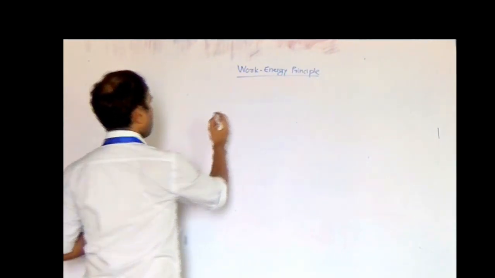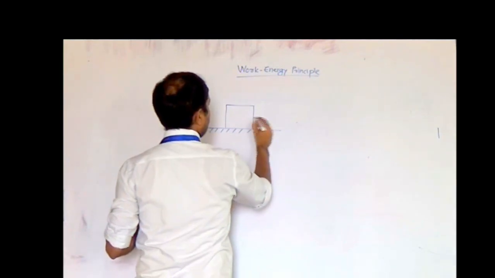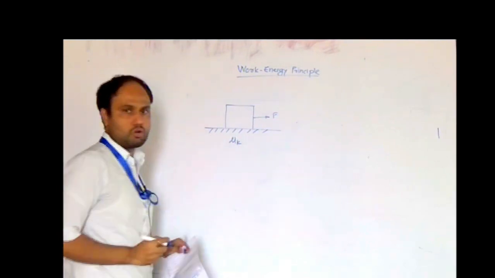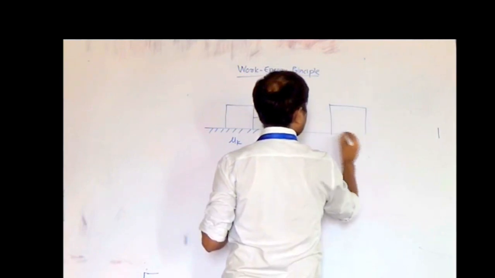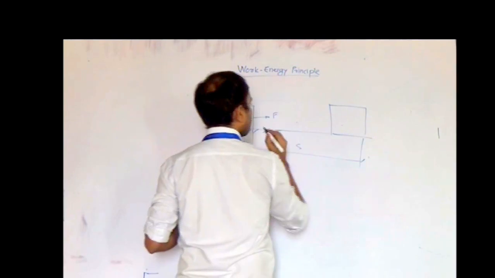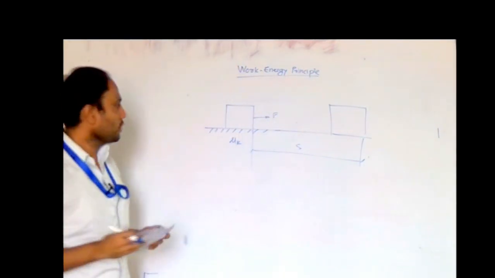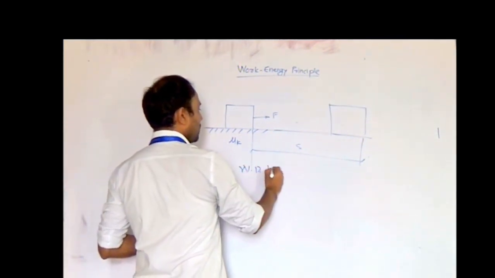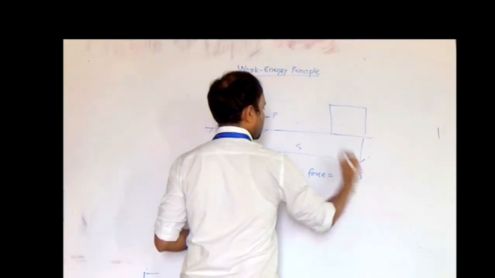Let us take a simple example again. Suppose there is a block resting on a flat surface, it is acted upon by some force F. Suppose now in this case we consider that mu k is a coefficient of kinetic friction. After application of this force, this block moves to another position after travelling the distance equal to s. So the distance between first and final stage is nothing but s, and mu k is a coefficient of kinetic friction. In this case, work done by external force will be equal to F into s.